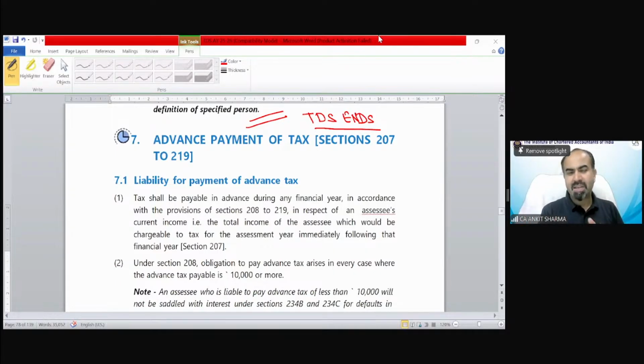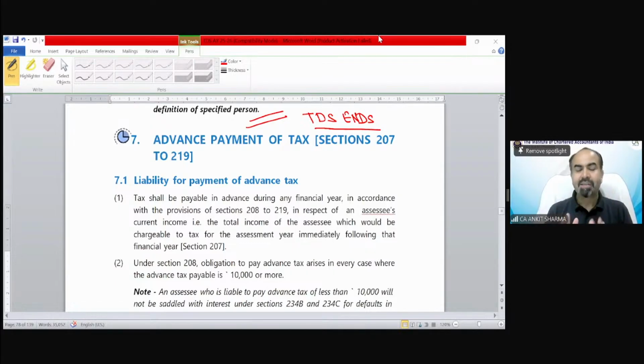Priya is asking, sir, what does this line mean, that section 206 is not applicable in case of tax deductible at source? I have just asked you, please try to read it today, and then if there is a problem, I will solve it day after tomorrow. But for the time being, let me explain to you.